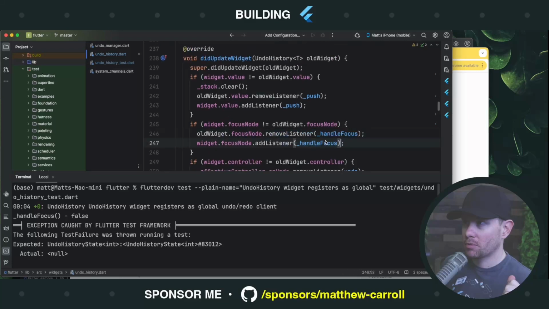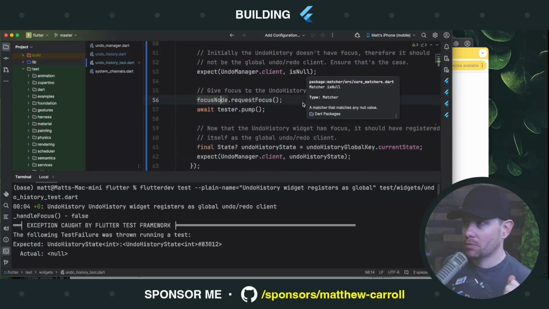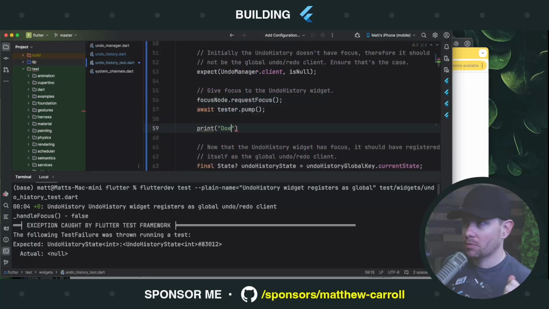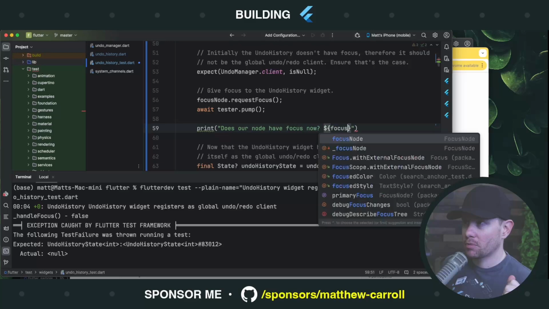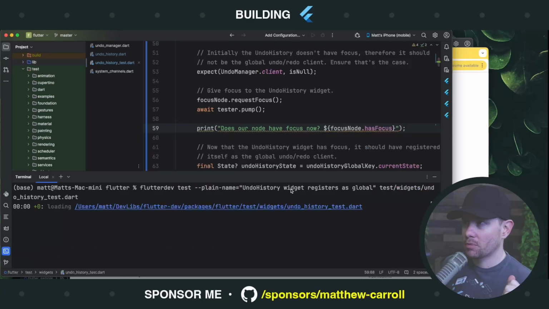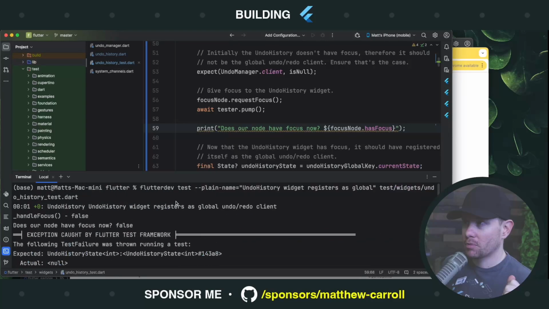So we add the listeners here. Let's check in our actual test after we literally request focus. Does our node have focus now? Focus node has focus. Let's find out. No, it doesn't have focus.